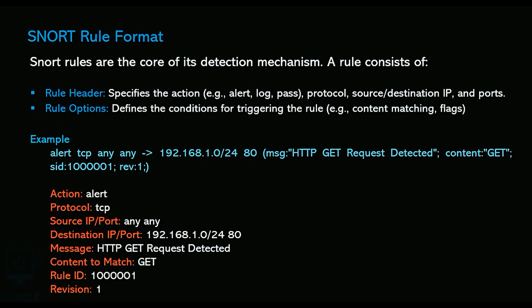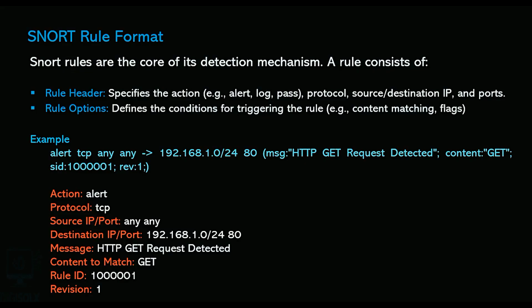Snort rule format. Snort rules are the core of its detection mechanism. A rule consists of the following. We have two major parts of a Snort rule. First is the header, and then we have the options in the rule. In the rule header we specify the action like alert, log, pass, protocol, source IP, destination IP and the ports as well. We will discuss these in the labs as well. In the rule options we basically define the conditions for triggering the rule, like content matching or flags